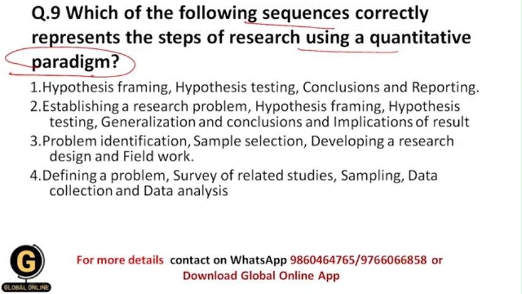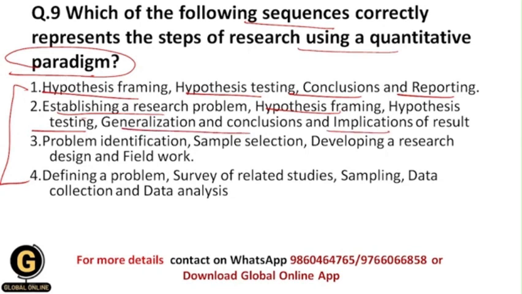Within the quantitative paradigm we need to follow such steps, and here these steps have been given, but we have to understand the sequence of correct steps that we need to follow. So whether it is hypothesis framing first, or hypothesis testing, or conclusions and reporting, or establishing a research question, then generalization and conclusions and implications of result, problem identification, sample selection, developing a research design and fieldwork, defining a problem, survey of related studies, then sampling, data collection and data analysis.